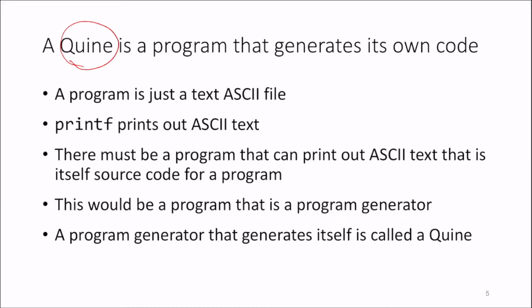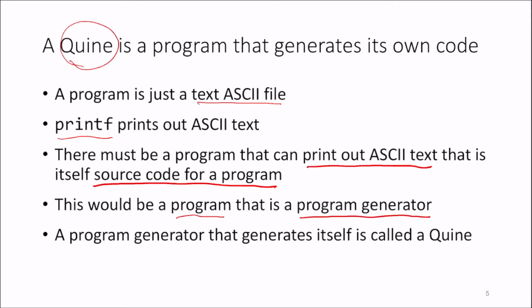A program is just a text ASCII file, which we just saw. And we know that in C, in every programming language, there is some function. So in C, it's printf, and it prints out some ASCII text, right? Whatever ASCII text you want. Since a program is just ASCII text, there must be a program that can print out the ASCII text that is itself the source code for a program. I can easily print out some C code. When you have a program that does that, it's called a program generator, because it is generating a text file that itself is a program.